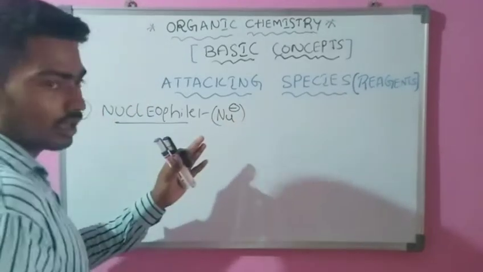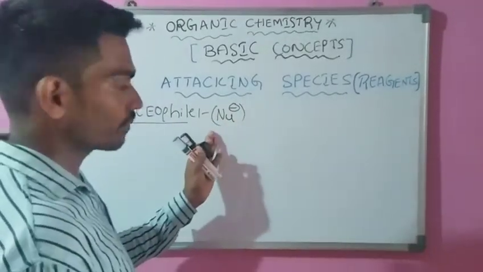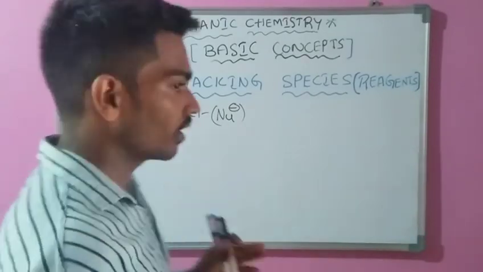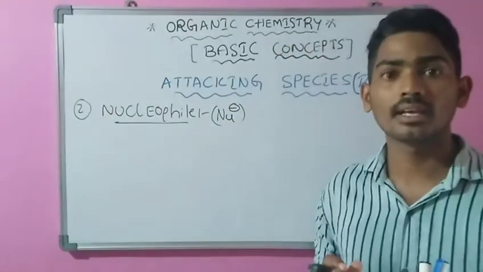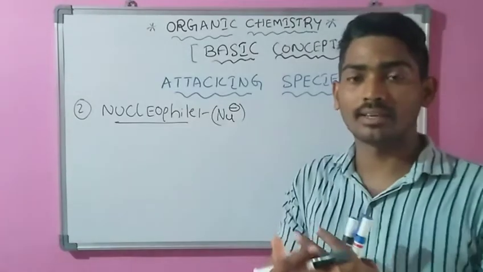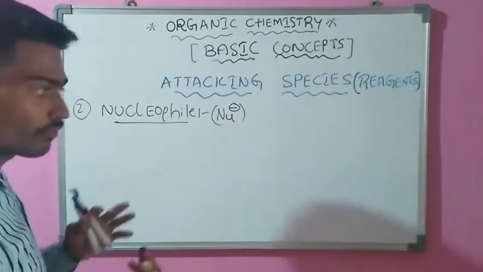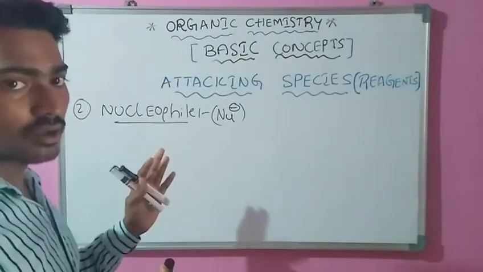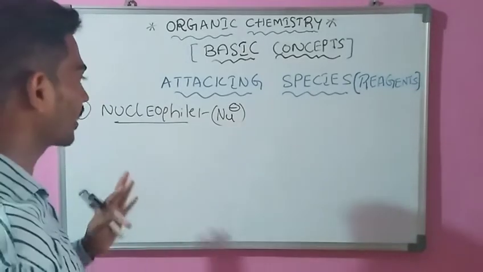Nucleophile is also called an electron rich species. Nucleophile means nucleus loving, and it is called an electron rich center because it has more electrons to donate in the organic reaction.